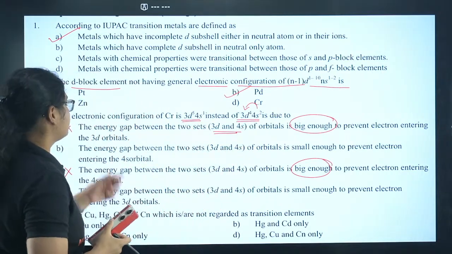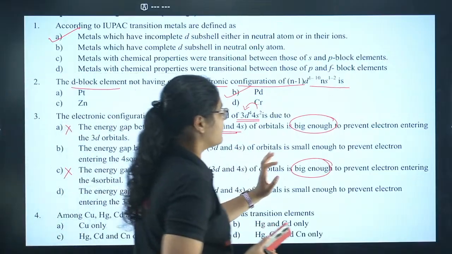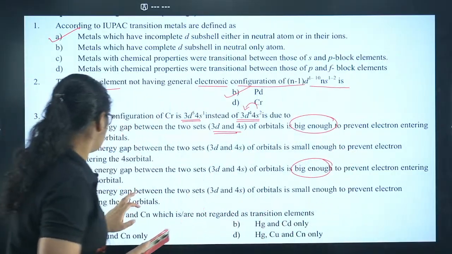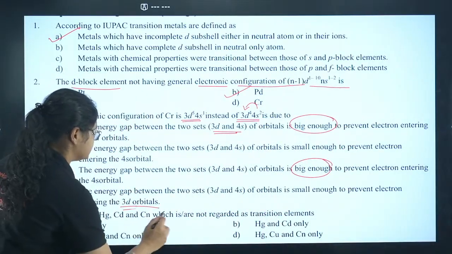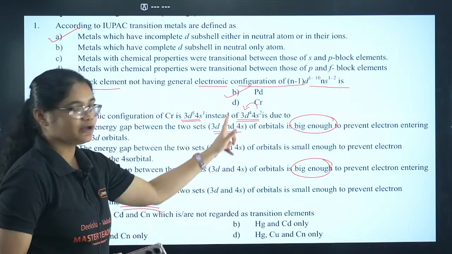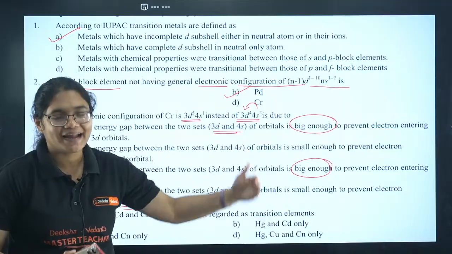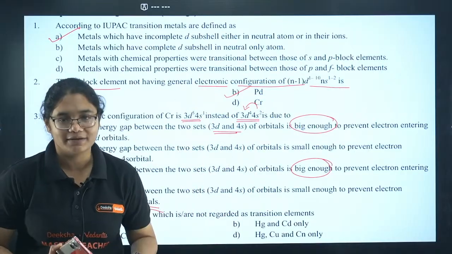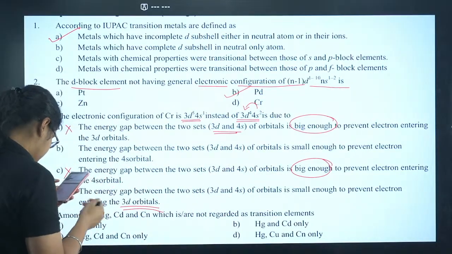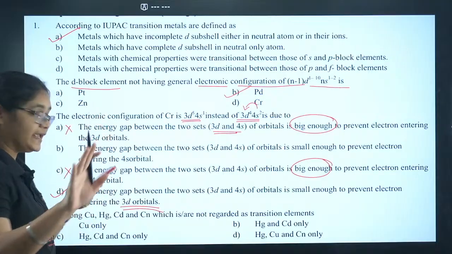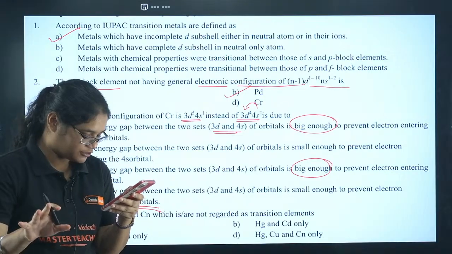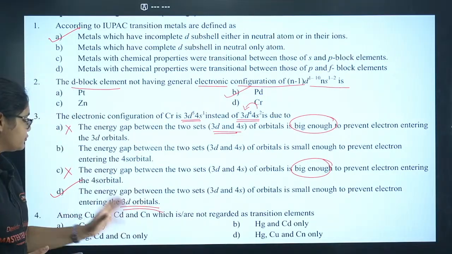So the energy gap is small enough to prevent the electron from entering the 3d orbitals. Okay, the electron is entering to 3d orbital. So the gap is very small to prevent the electron from entering from 4s to 3d orbitals, right? I hope this is clear. Yes, those who are saying D are absolutely correct, my dear children. Let me tell you. Now let's move to the next question.